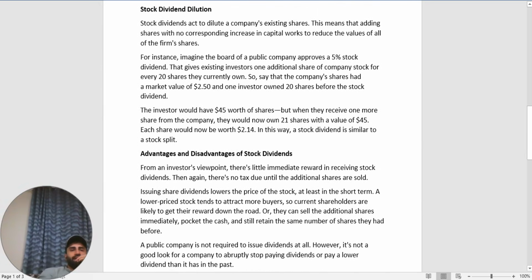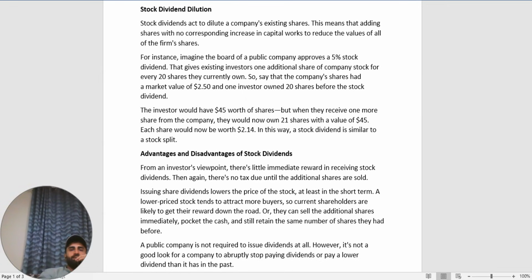Stock dividend dilution. A stock dividend acts to dilute the company's existing shares. This means that adding shares with no corresponding increase in capital works to reduce the value of all the firm's shares. For instance, imagine the board of a public company approves a 5% stock dividend that gives existing investors one additional share of the company's stock for every 20 shares they currently own.